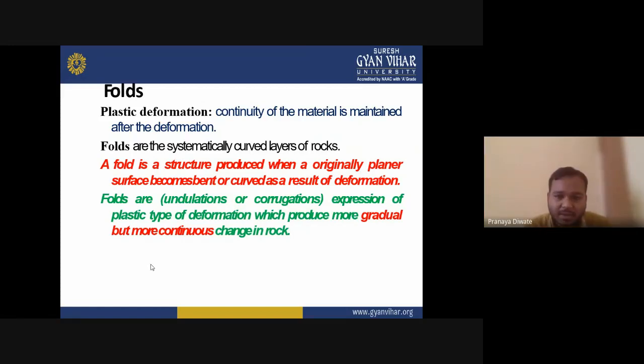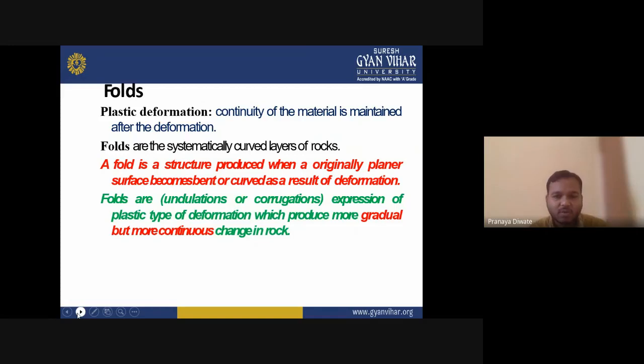So folds are an expression of plastic type of deformation, which produces a more gradual but more continuous change in a rock. A fold is an undulation. Plasticity means a movement that is a gradual and more continuous change in the rock.